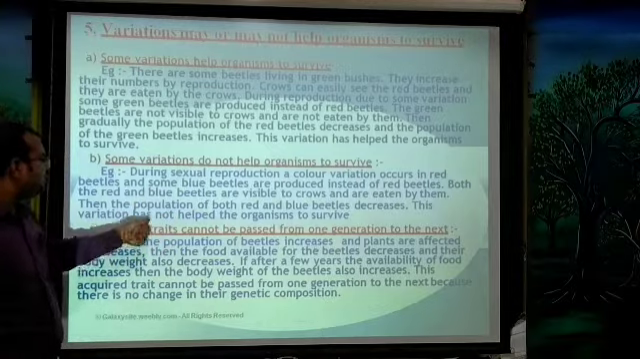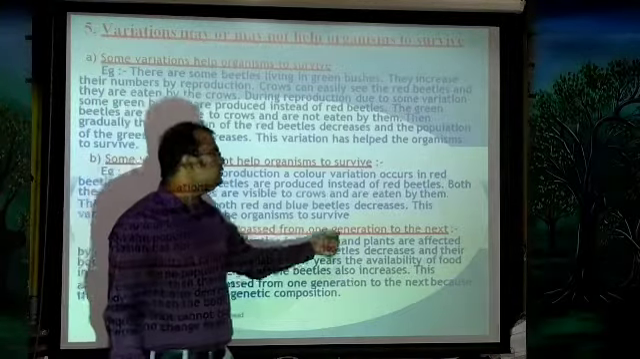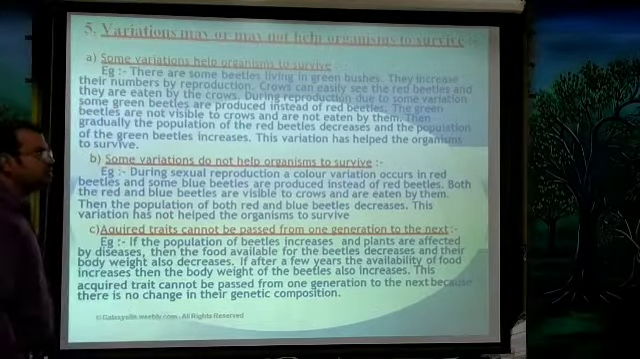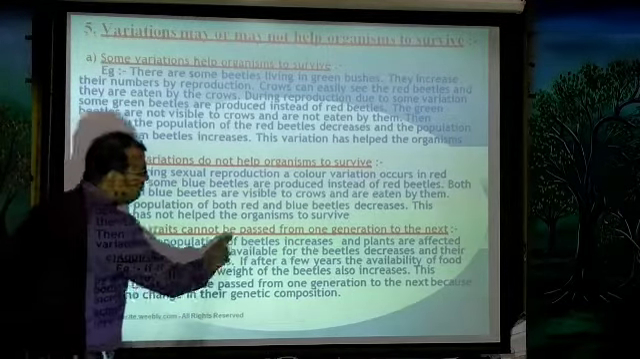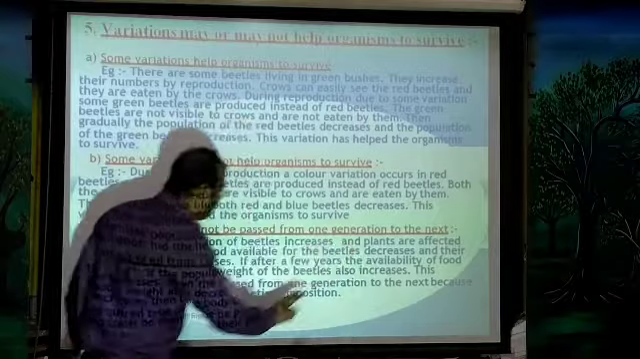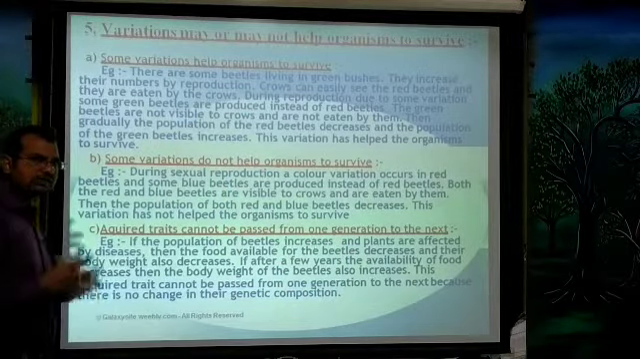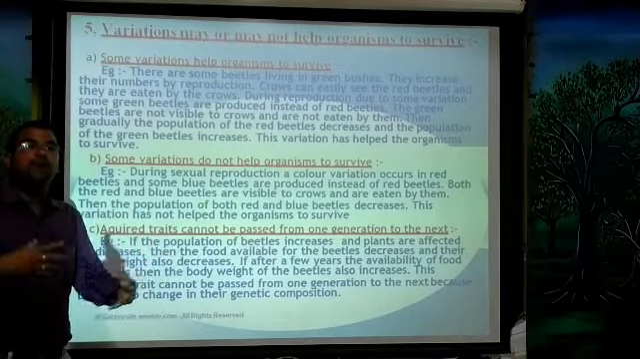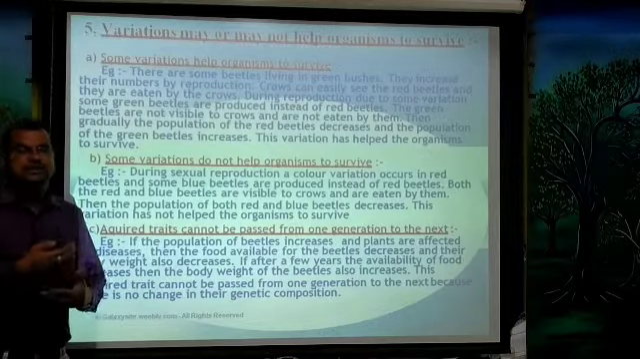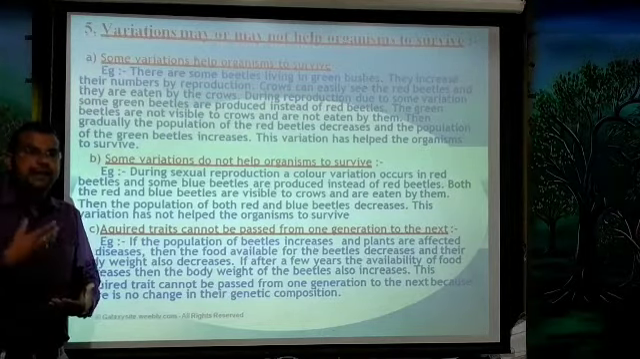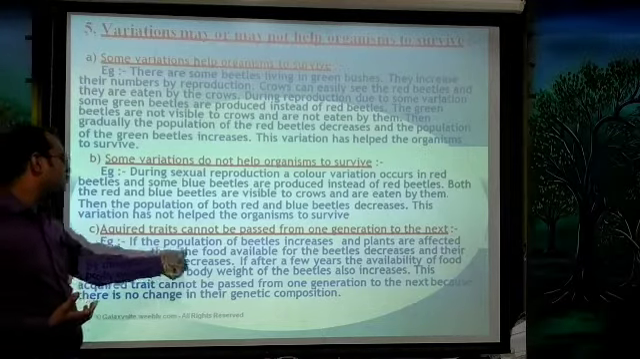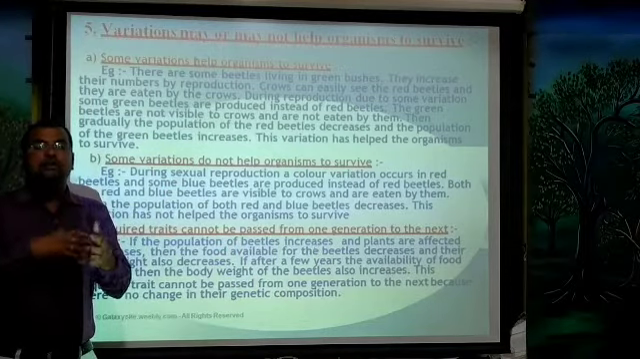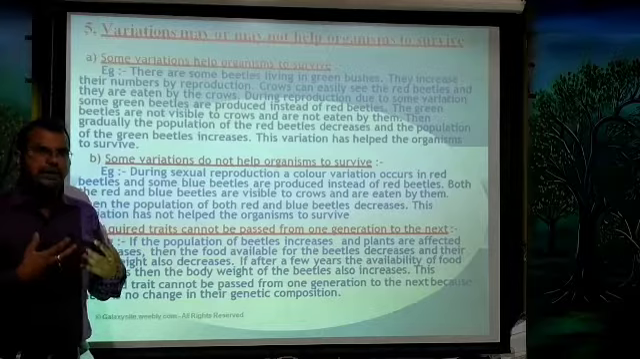Next one. Acquired traits cannot be passed from one generation to the next generation. Let me give an example. If the population of beetles increases and plants are affected by diseases, think that the beetles are living in green bushes. The green bushes get some kind of disease. When the plants get diseases, the plants die. Then the food availability for the beetles decreases.